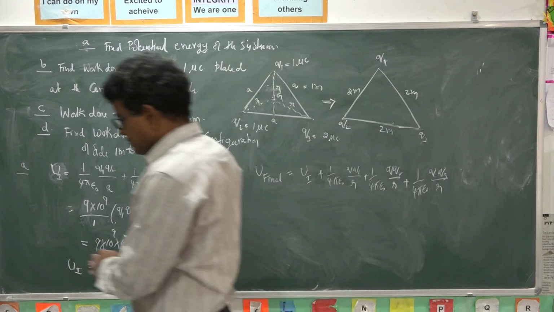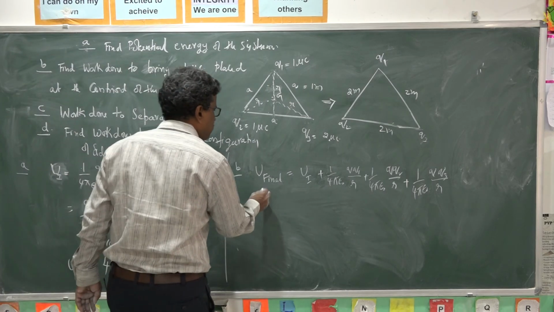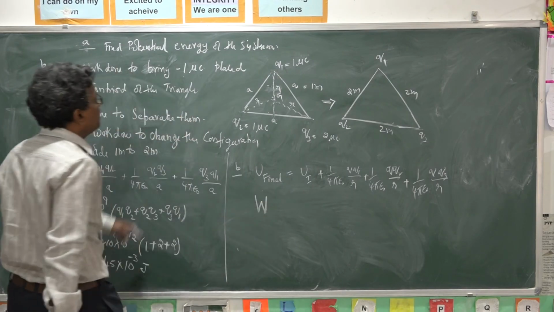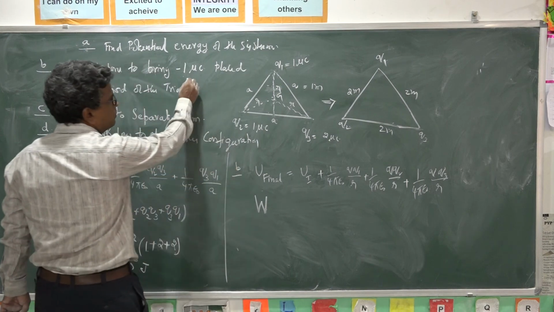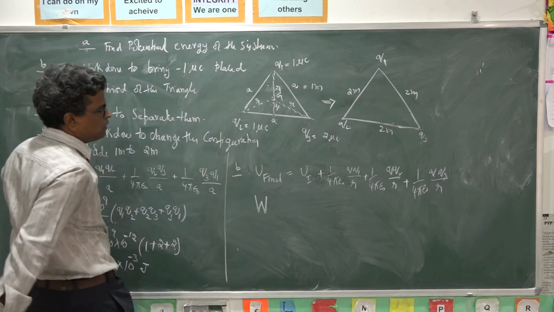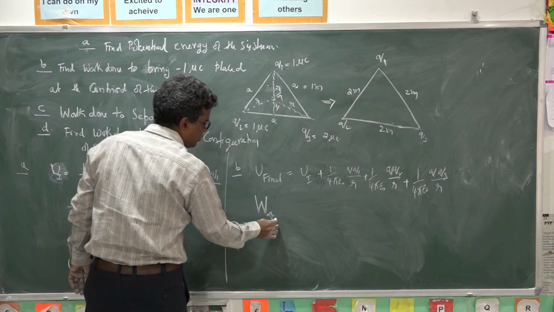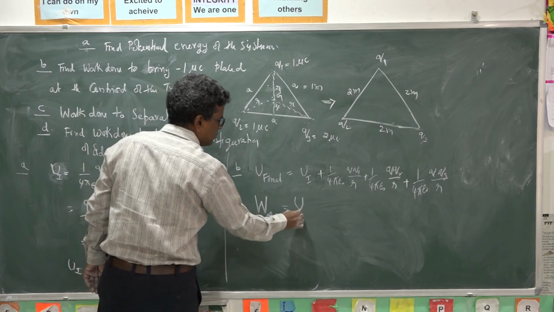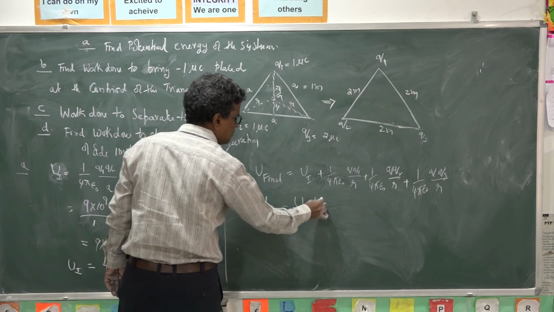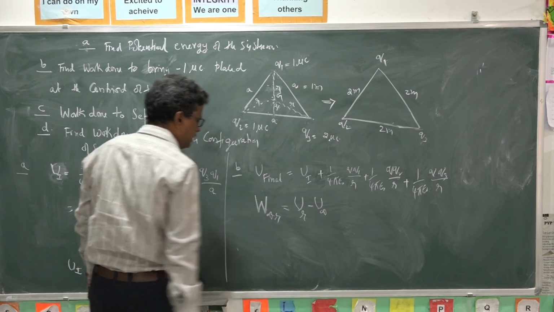Now we want the work done to bring this one. Work done to bring this minus Q, where Q value is minus 1 microcoulomb, from infinity to R, that is the potential energy at R minus the potential energy at infinity.